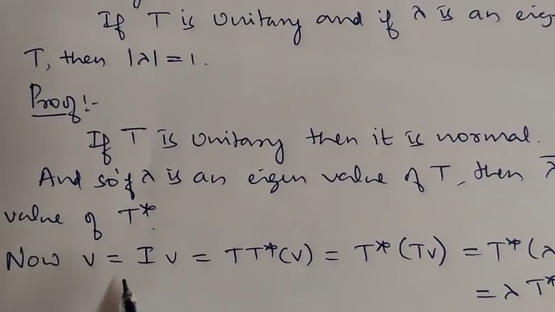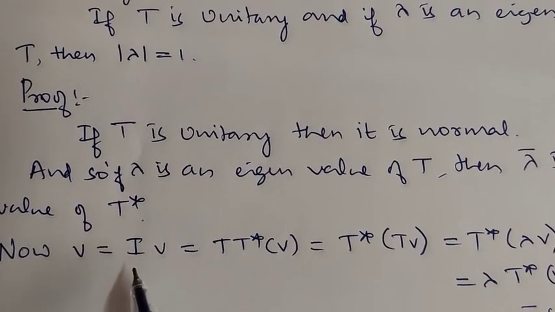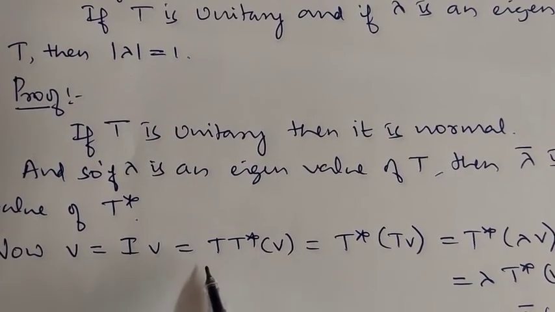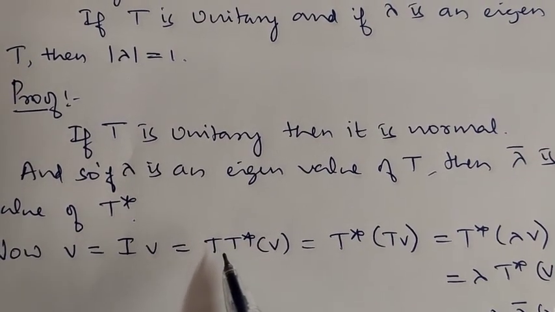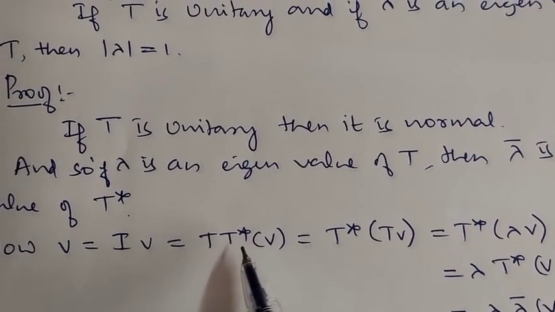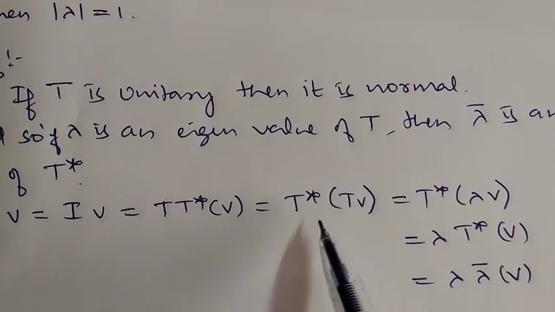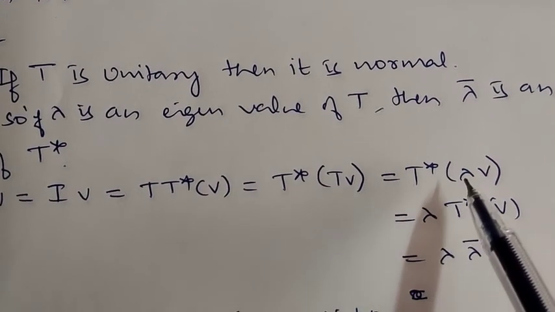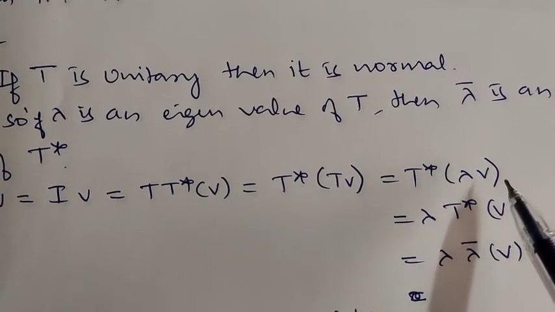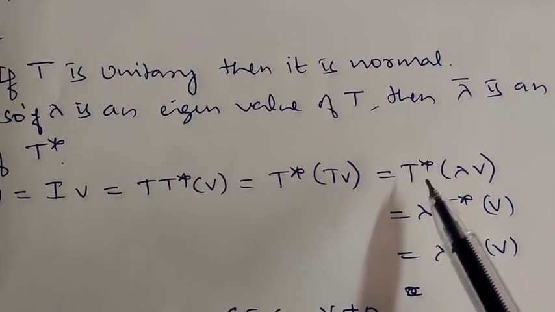Now a non-zero vector v can be written as I times v, because I is the identity operator. Unitary means T T star is I. So T T star of v can be written as T star T of v. That's equal to T star of lambda v. This lambda can be taken out because T star is a linear operator.